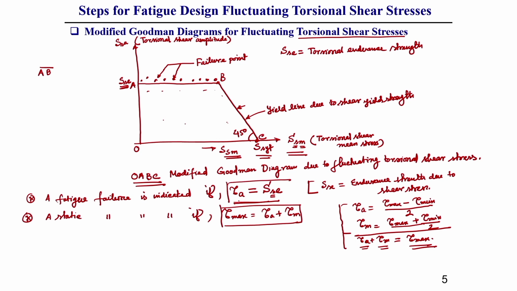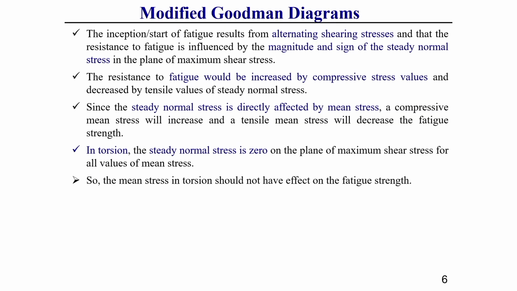Let us call this equation A and this equation B. Based on these two criteria, we need to design the component subjected to fluctuating torsional stress. Initially, why does the mean torsional stress not have an effect on the endurance strength? Some explanation I have given here.